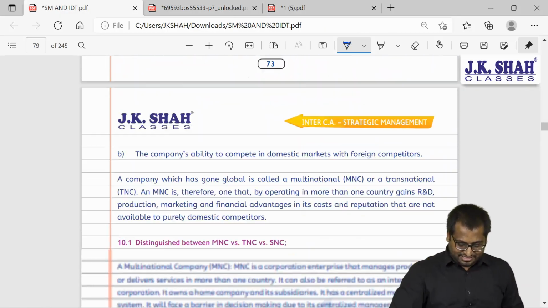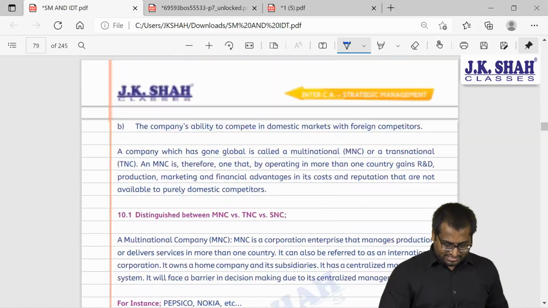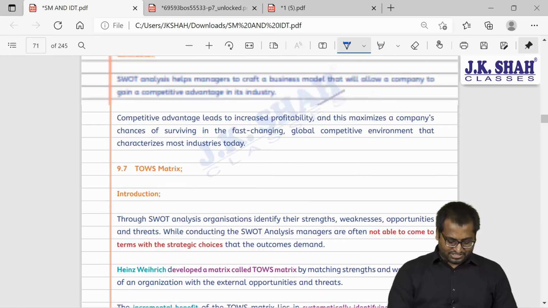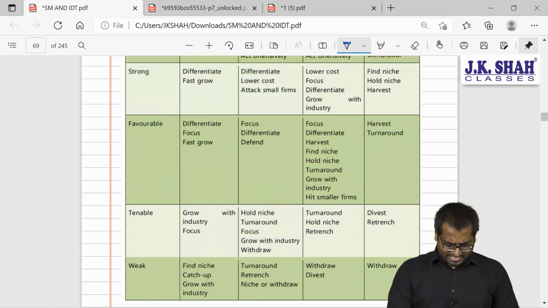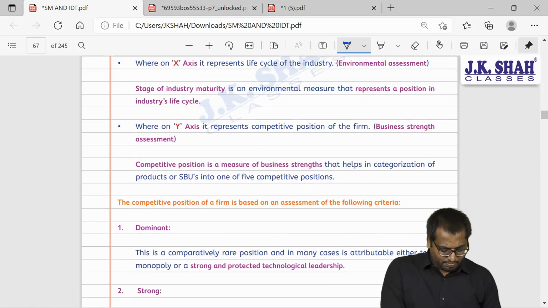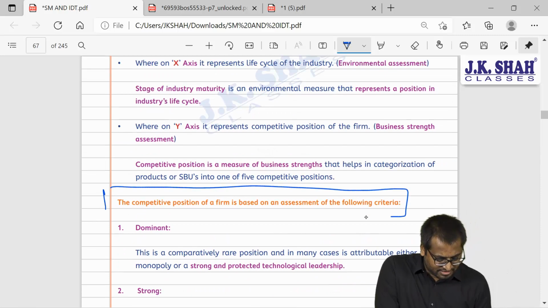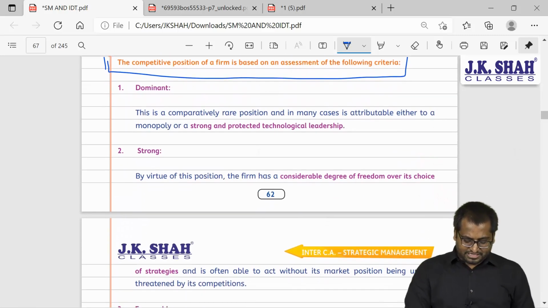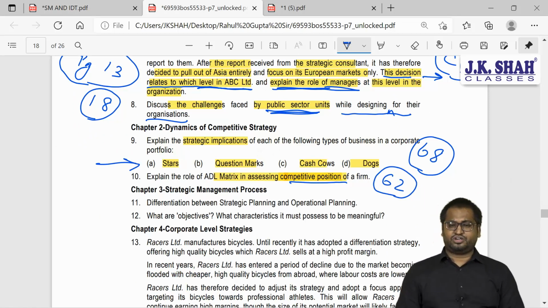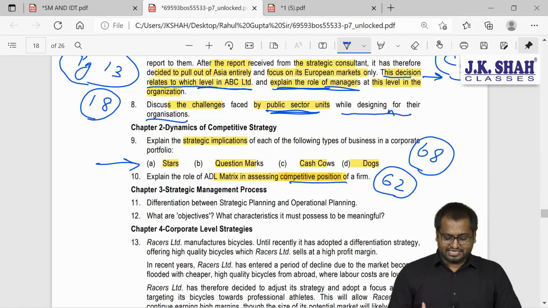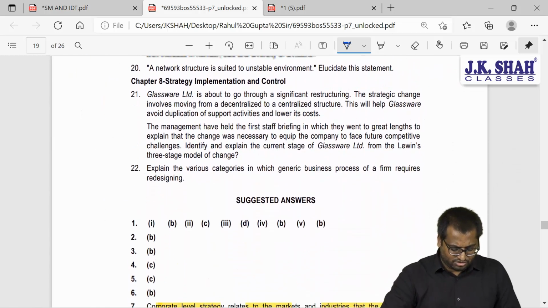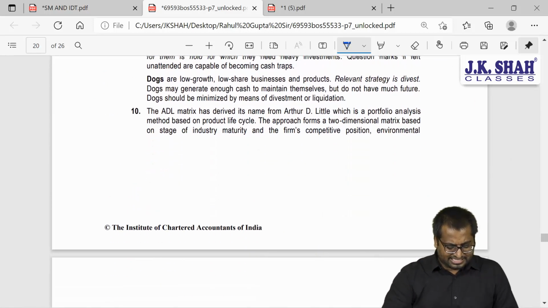Just above this, I guess, we have ADL matrix also. I'll tell you the page number. See, this is the question, competitive position. This is on page number 62, the role of ADL matrix in assessing the competitive position. You want, we can go through this here also, no problems. The answer is written here, guys.